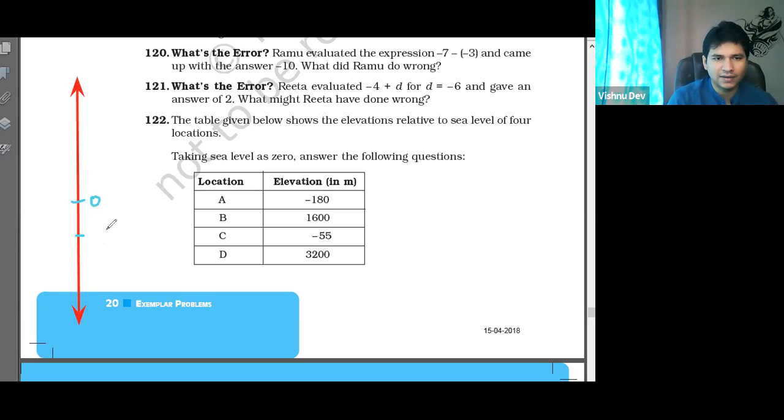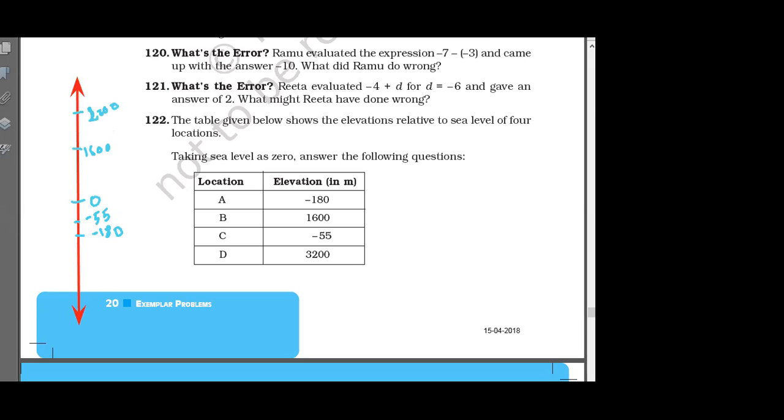C is minus 55. B is 1,600. And D is 3,200. Now tell me which point is closest to sea level.